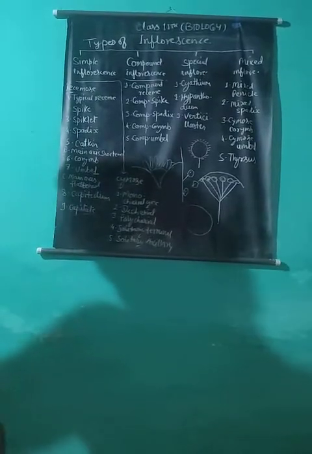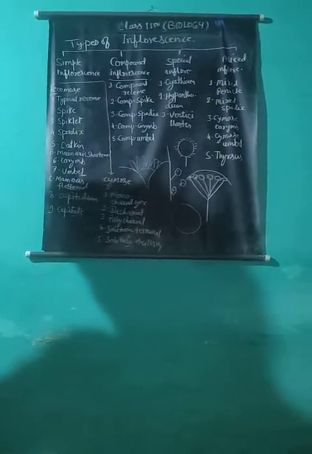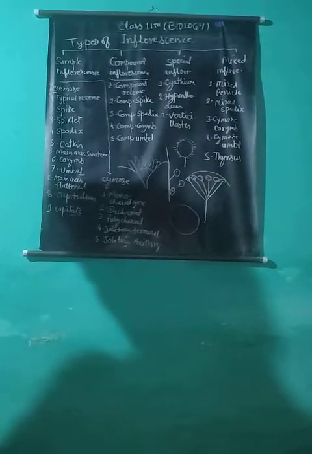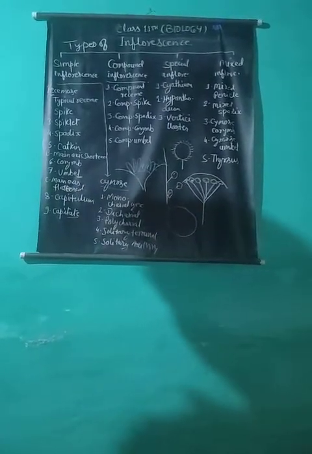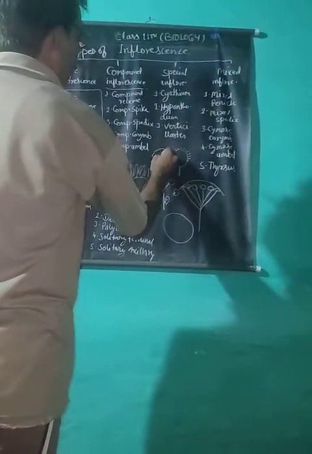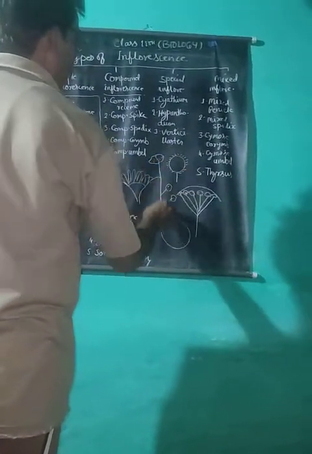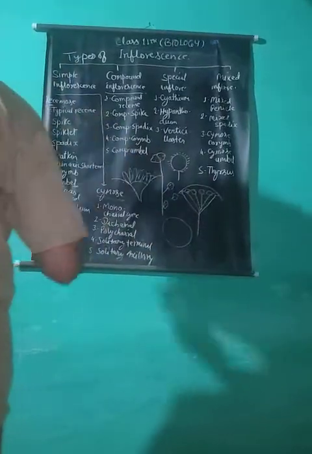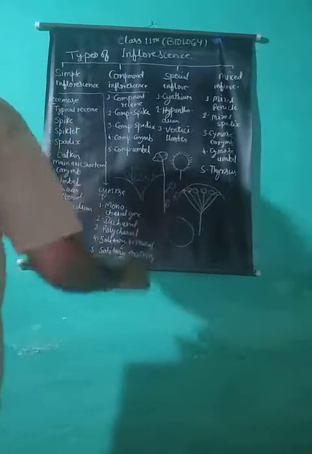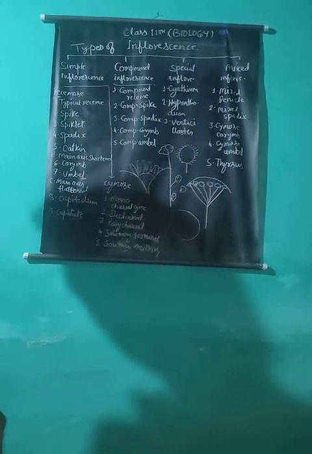Growth of the peduncle is limited because the terminal bud develops into a flower, therefore it is also known as definite inflorescence. But its lateral branches grow and give rise to flowers.